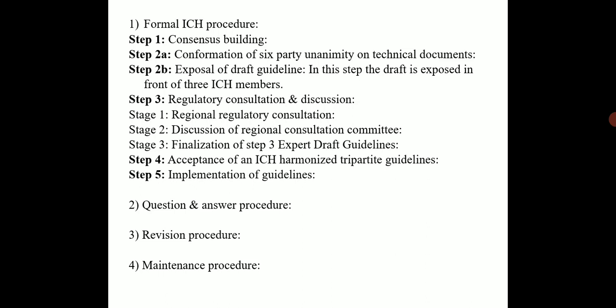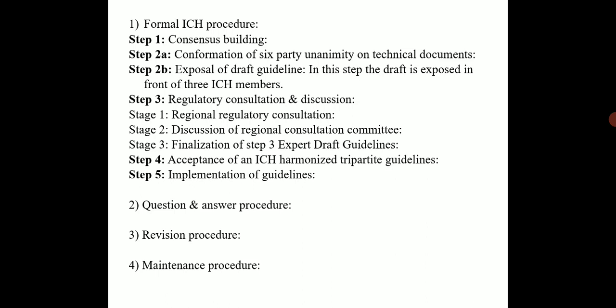And in the third stage there is the finalization of the step 3 expert draft guidelines. Means whatever comments are given by the expert working group are cross-checked, the necessary corrective actions are taken on them, and the new final draft is prepared and forwarded to the steering committee.